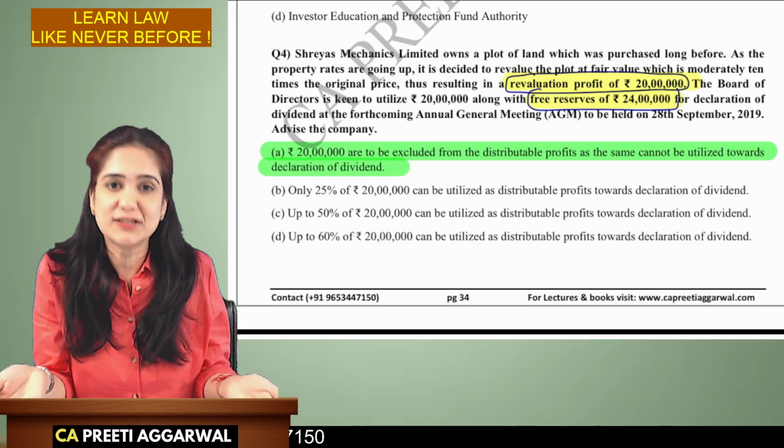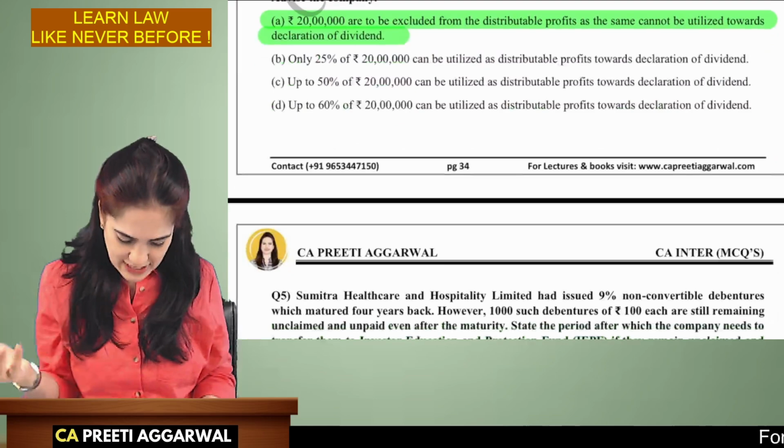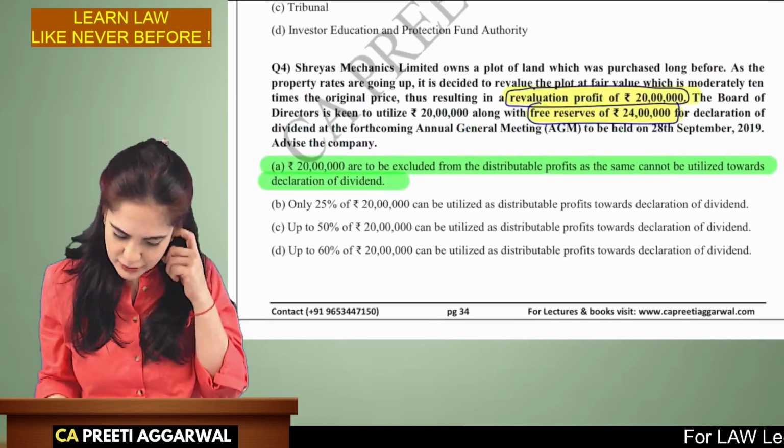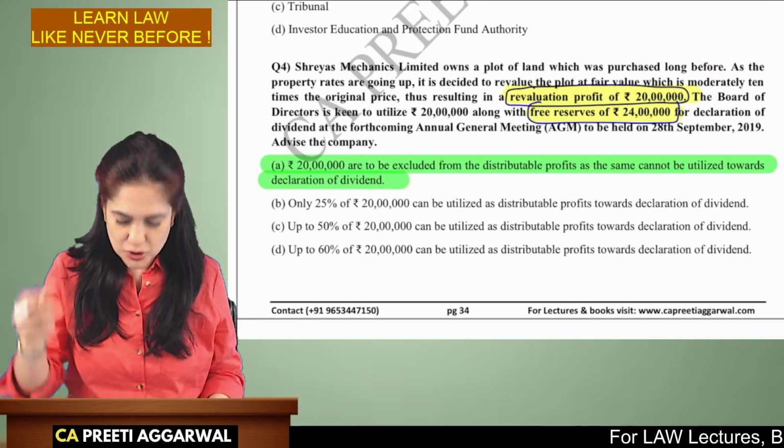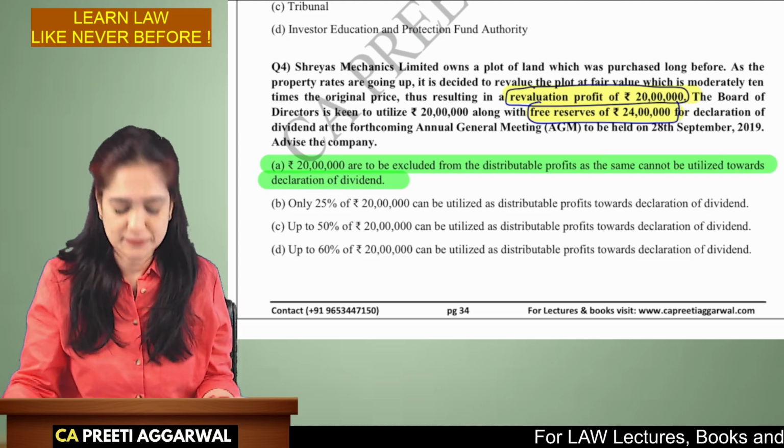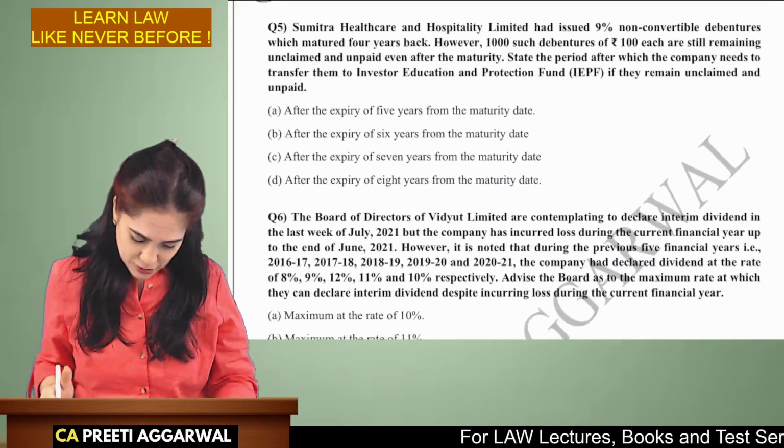It's an unrealized profit. It means the asset is not sold. It's just out of revaluation. You're revaluing the asset. It's not actual money. You cannot use it for dividend. Next question is question 5.